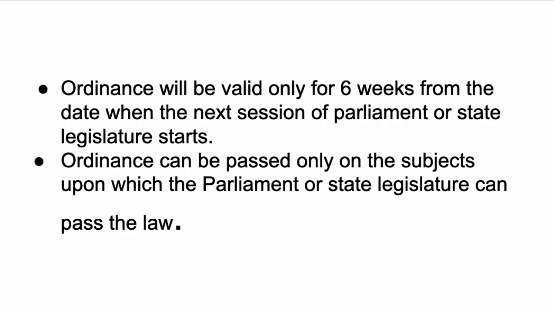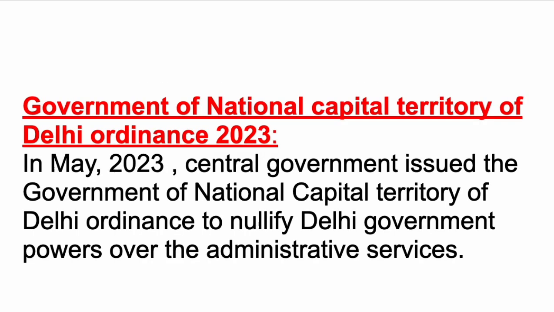The governor can also issue an ordinance under Article 213, but he or she has some limitations. In matters which require the president's assent, the governor has to refer the ordinance to the president, and if the president agrees, then the ordinance gets passed. So in May 2023, the central government issued the Government of National Capital Territory of Delhi Ordinance to nullify the Delhi government's powers over the administrative services.